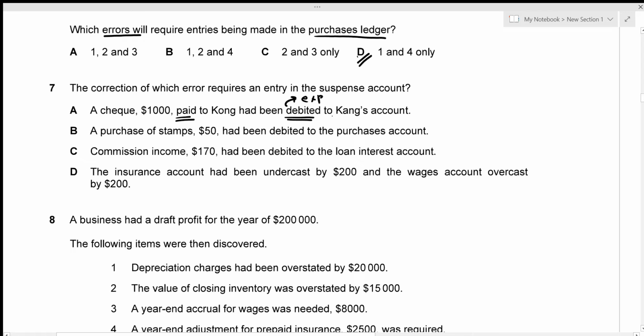But regardless, the check has been paid, right? The payment has been made. So we do not actually need any suspense account over here. So option A is not the correct answer. Let's look at option B.